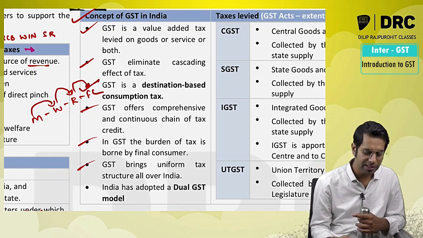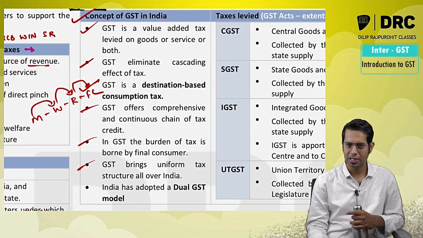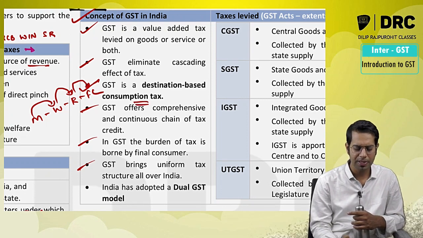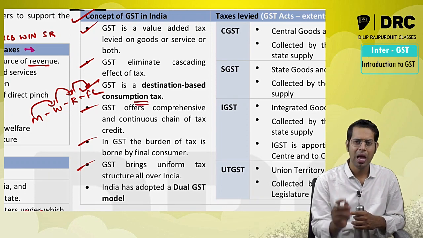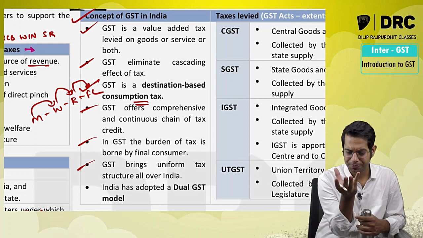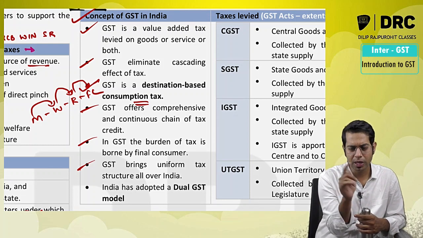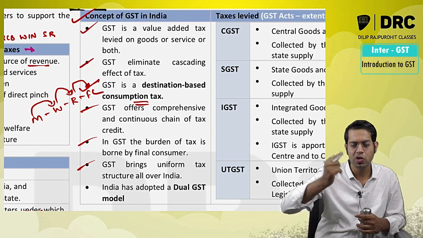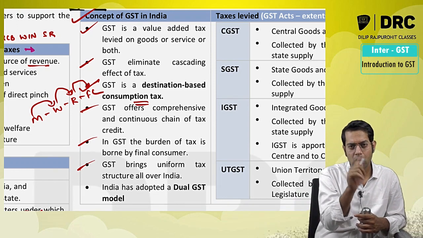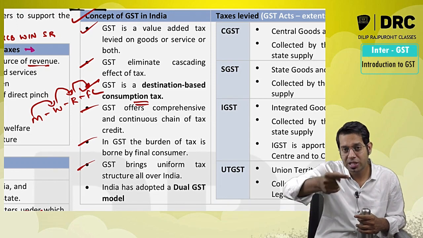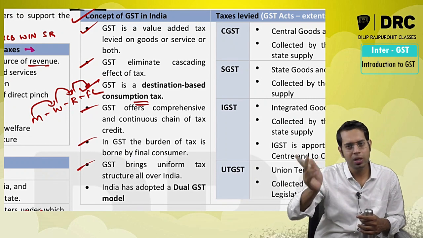Then GST is a destination based consumption tax. Means what, sir? Under GST law, the tax revenue will go to that state. If you are making supply from one state to another state, the tax revenue will go to that state where the goods are destined to, where the goods are actually consumed.